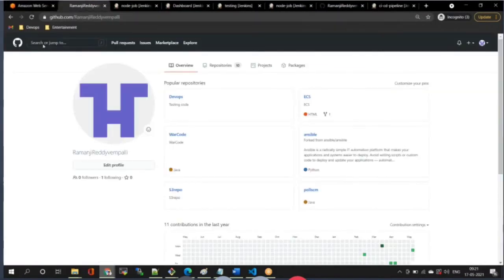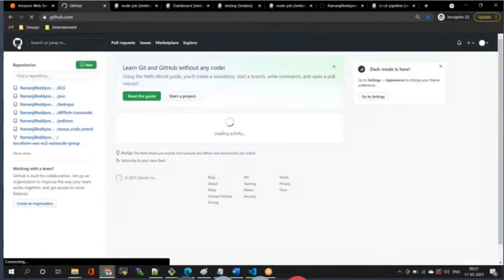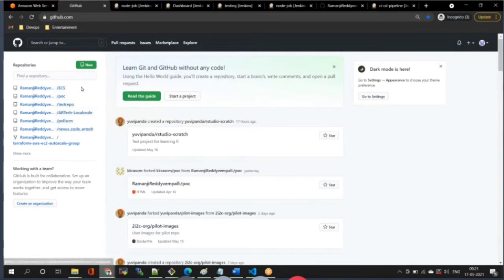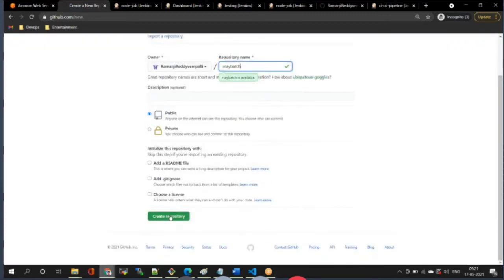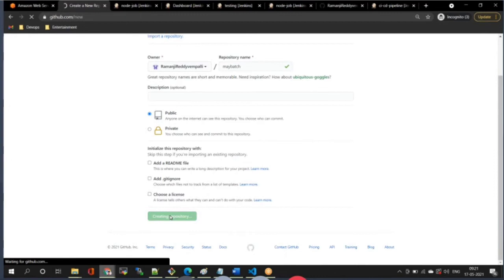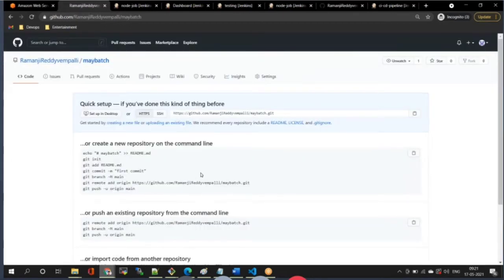Okay. So this is my repository, my GitHub page. Now I will create one repository. The repository name is May batch. Create repository. That is the first point.